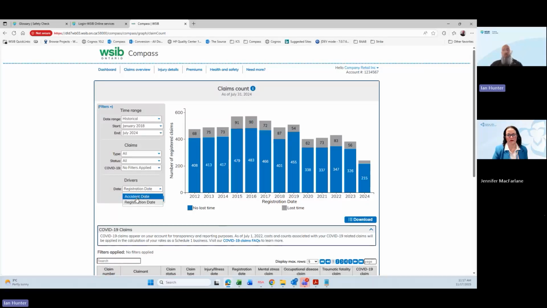You do have the ability to drive it by accident date. So like I said, it doesn't make a huge difference here. There are sometimes, let's say, an injury occurs on December 30th and it gets registered on January 1st or January 2nd. So it would show up in the registration in one year, in the accident in the other year. So we just give that ability to filter and change that view by accident or registration year, just to allow for what you need and what you want to do.